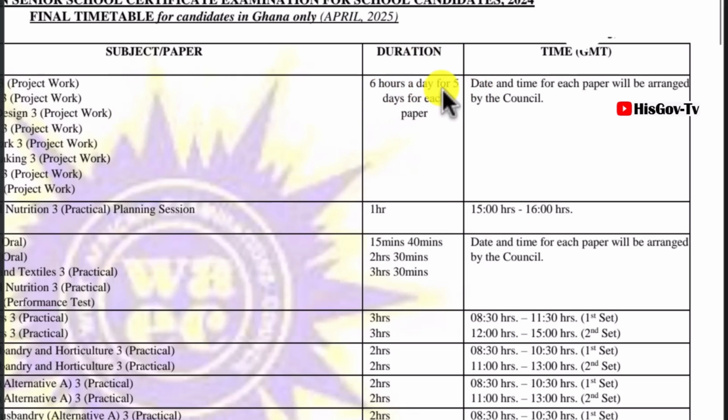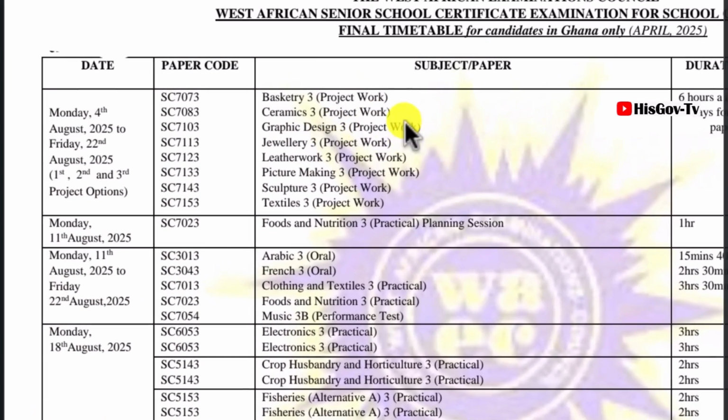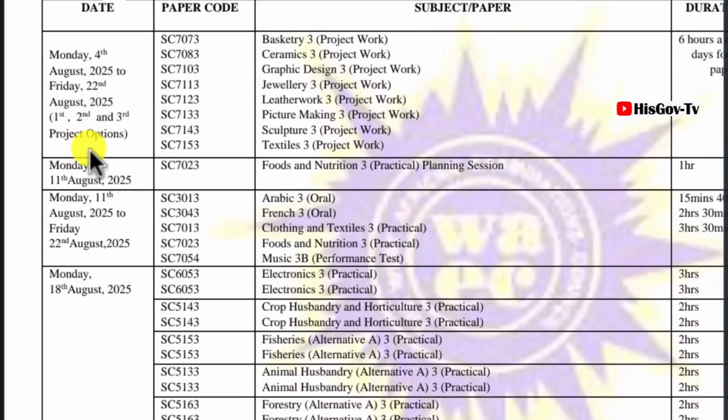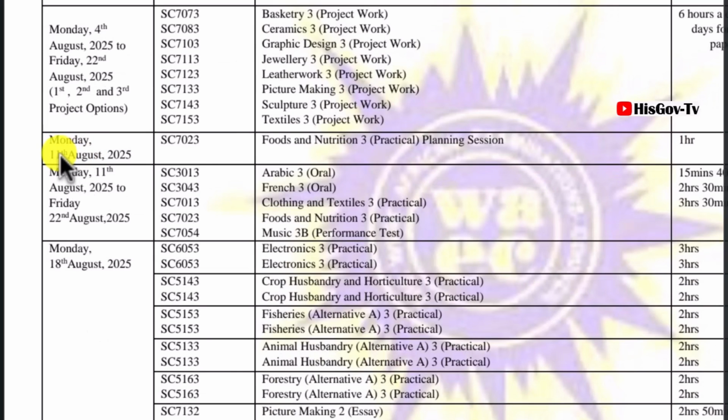Now, the duration is 6 hours a day, and the time and date for each paper will be announced by the council. So 6 hours a day for 5 days for each of the papers, but the date and the time will be announced by the council. And don't forget, it starts from 4th August to the 22nd of August. Within this time frame, that will be done.